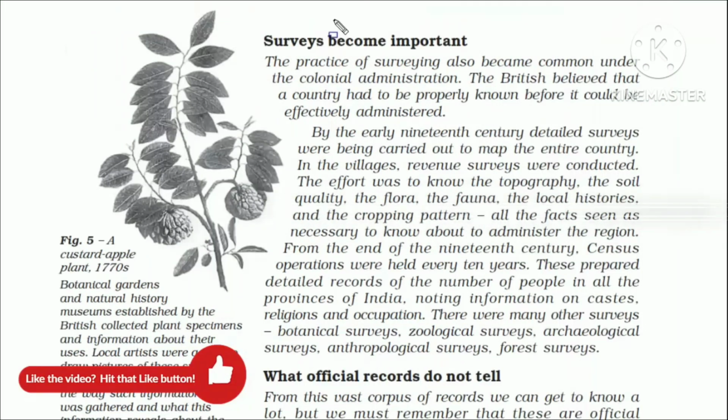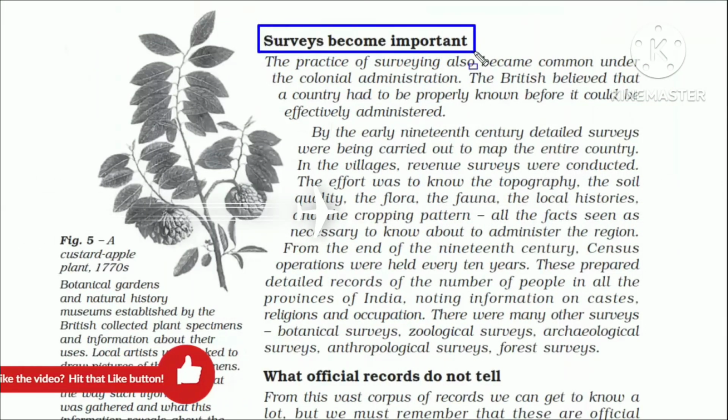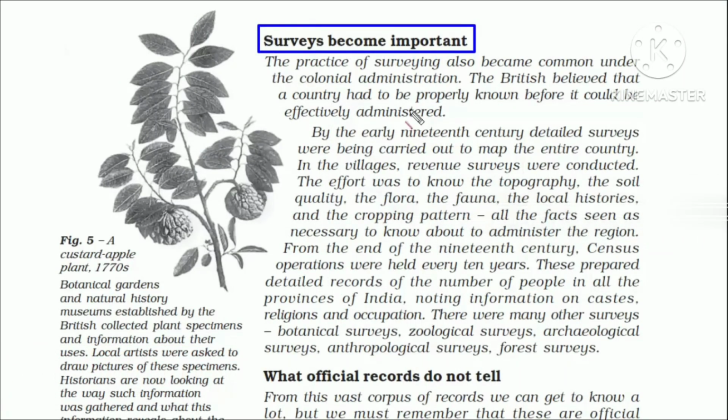Apart from writing records and building record rooms, the British did another important thing, which is conducting surveys. It was a common act under the colonial administration. And look at this line over here. The British believed that a country had to be properly known before it could be effectively administered.